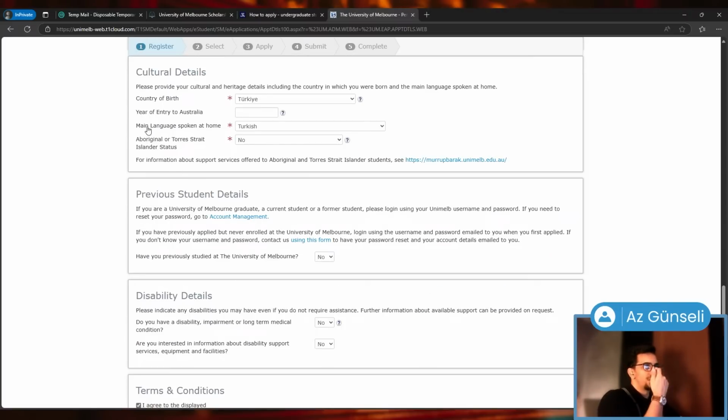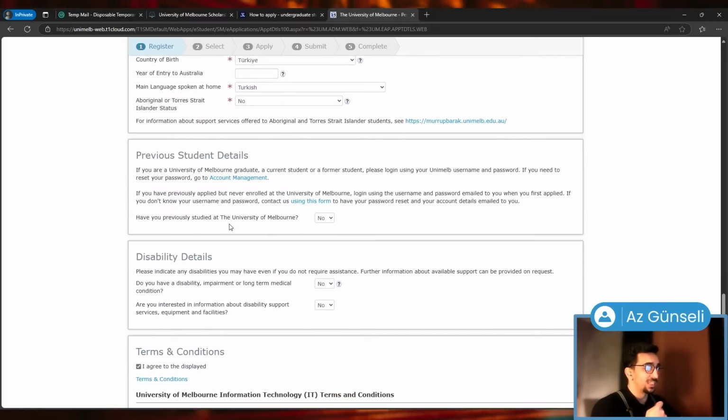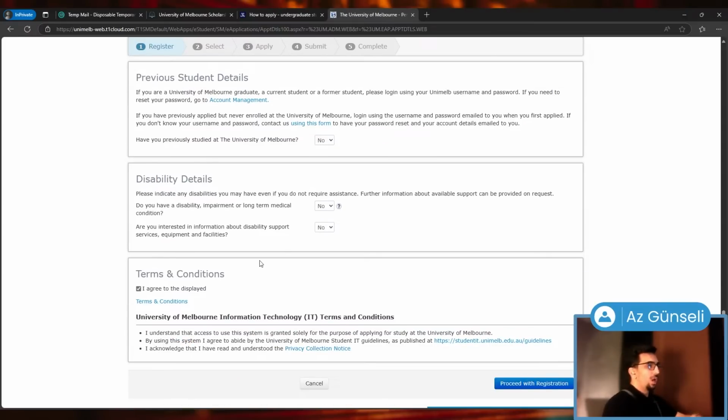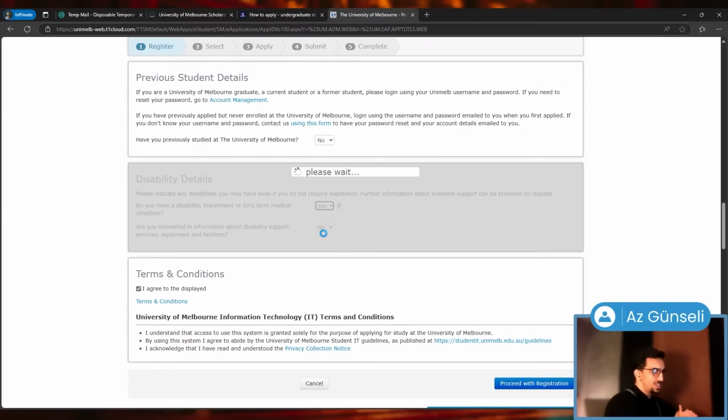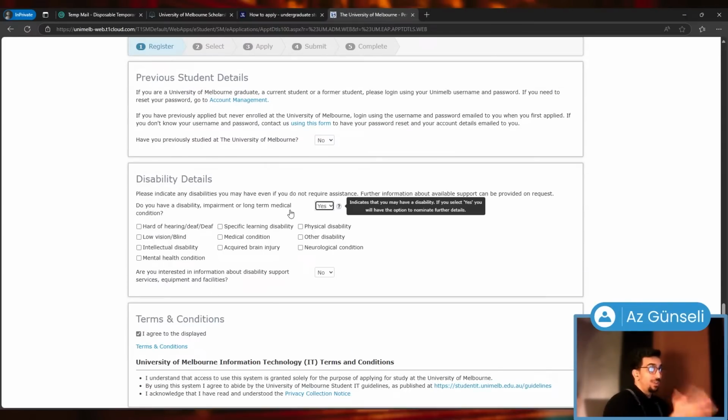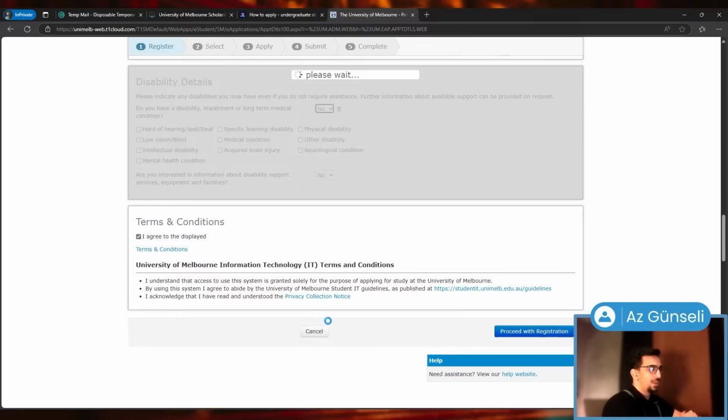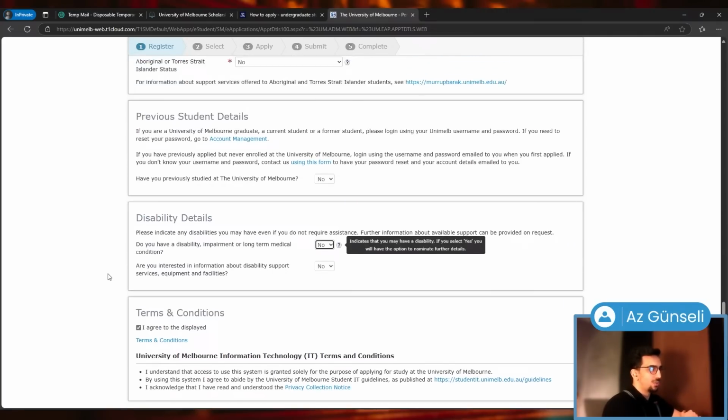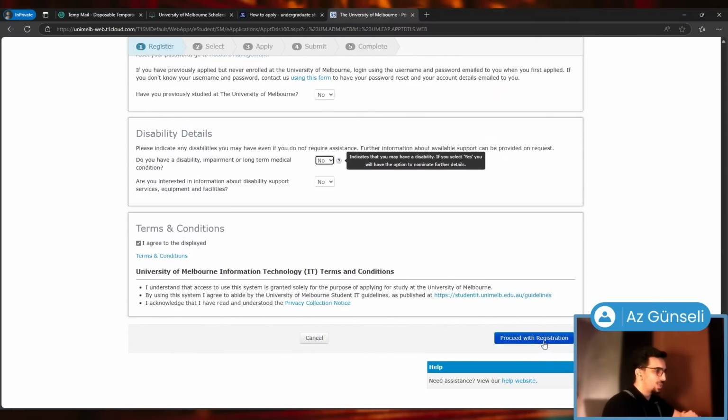Cultural details: country of birth, main language spoken at home. Do you have any Aboriginal or Torres Strait Islander status, which is no for me. Have you previously studied at the University of Melbourne? No. And disability. I've chosen no, but if you choose yes here, then you're gonna need to give them some information about that, like low vision, blind, a medical condition, acquired brain injury or something. I'm gonna choose no here, and then of course terms and conditions, which I agreed to. So we click on proceed with registration.